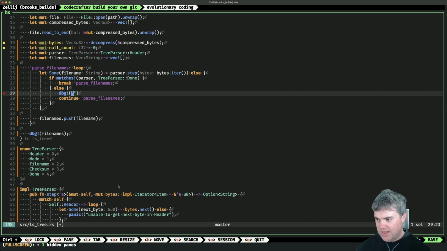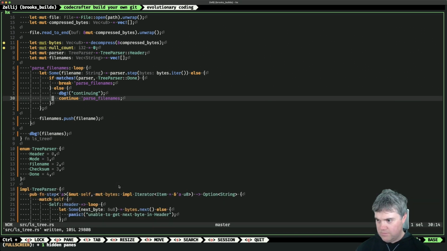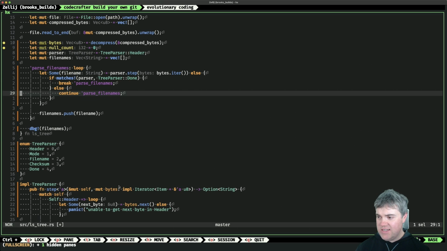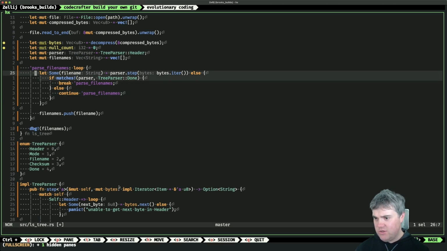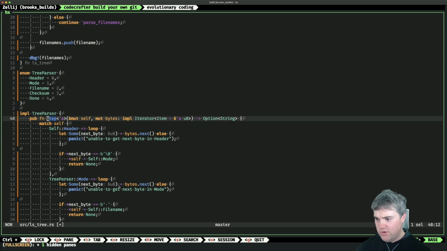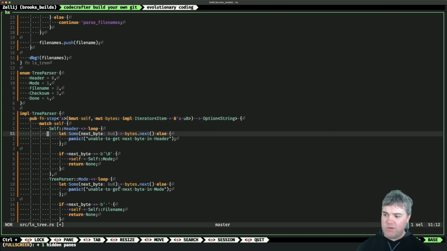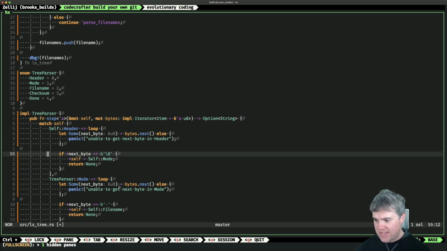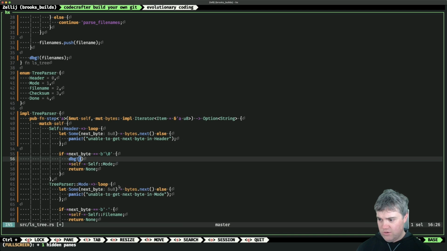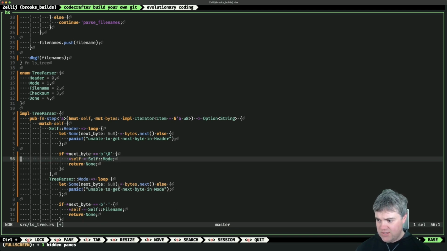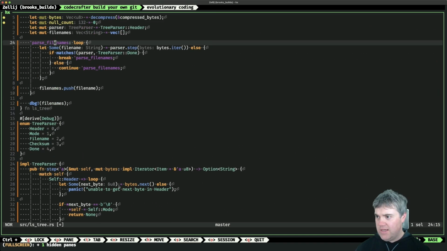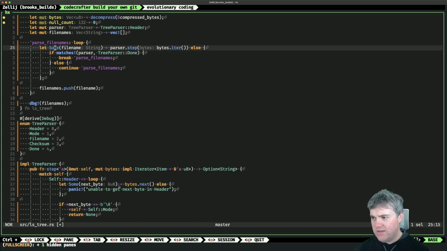So continuing. So we should have a ton of continuings. Okay, we do. So it's continuing, which means that it comes back to here, and we do step again. So we go into step and we get here, and so okay, I want to see. We never get this panic, right? Because otherwise it would have crashed the system. So we must get to here, and the question is, do we get to mode? So get to mode, and you know what we can do is we can throw a debug on this, and we can say after we get the file name.